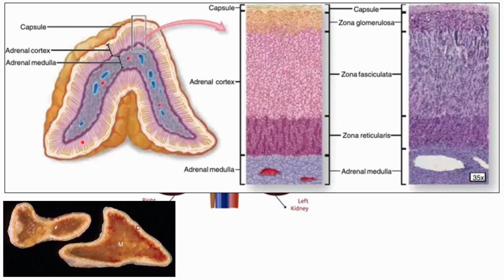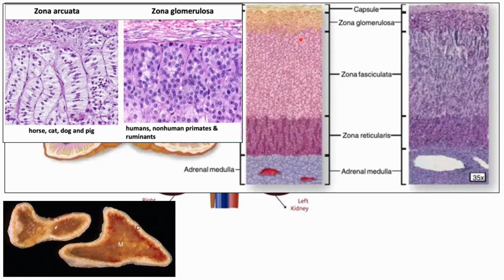In the cortical area, you would have different sublayers with different names. Especially for the zona glomerulosa, which is the layer immediately after the capsule, the one that is nearest the outer surface. In some animals, the zona glomerulosa changes its name into arcuata because the secretory cells in that layer are arranged in arc-like structures. This is especially true in some species, including the horse, cat, dog, and pig.